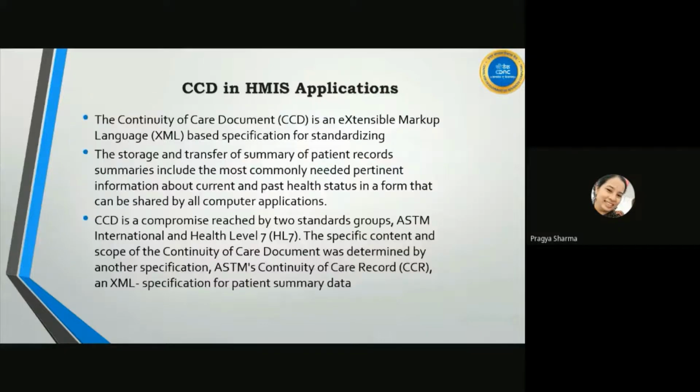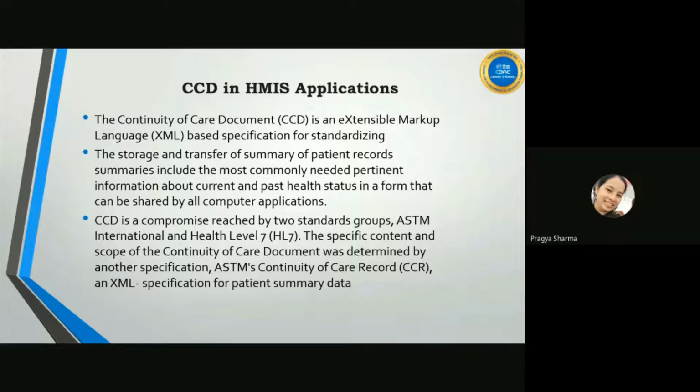Next, I would like to focus on CCD. For HL7 messages we have very restricted use. We have very few actual areas for implementation. But with the leverage of CCD, we found a standard that could share all the clinical data that the HMIS solution is capturing.